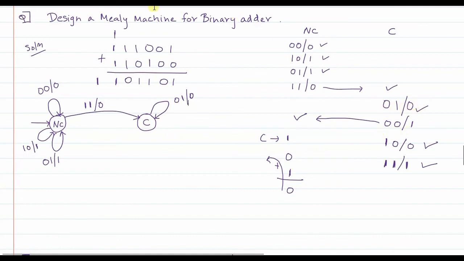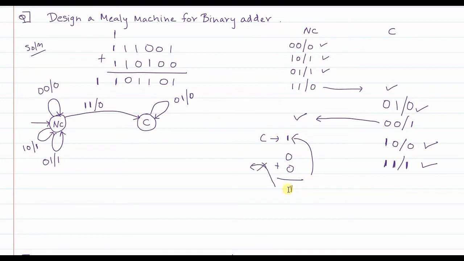Next, suppose you are in carry state. Suppose there is a carry which is already generated from the previous calculation, and in carry state if the first input happens to be 0, the second happens to be also 0, what will happen? In presence of carry, the output here will be 1, definitely, and there won't be any carry that will be propagated further.